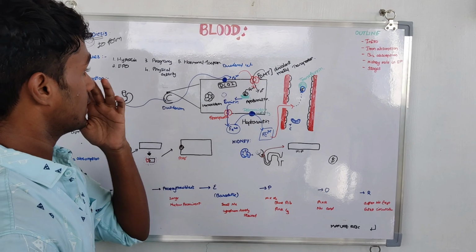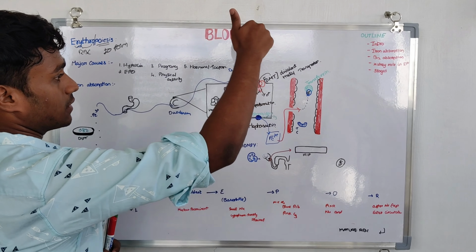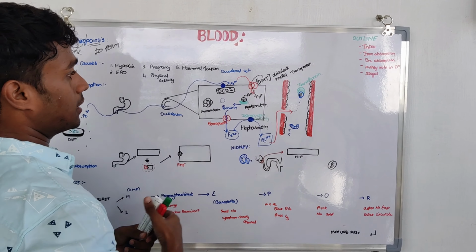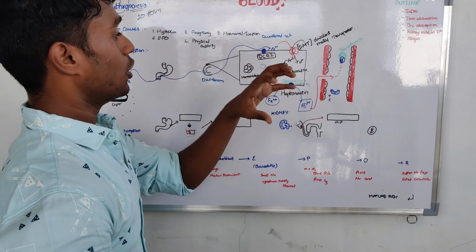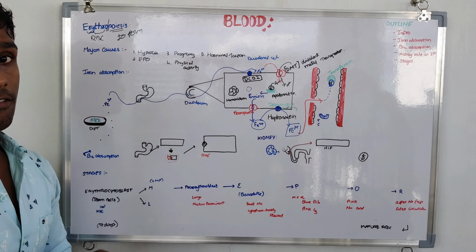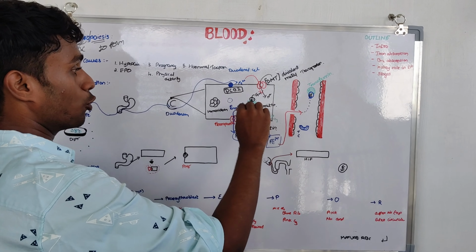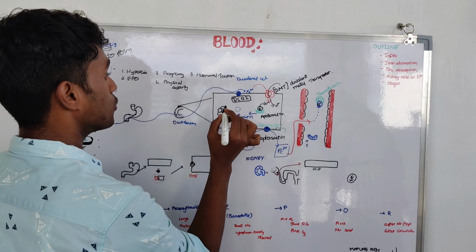Since reduction happens, this is done by iron reductase enzyme. After conversion into Fe2+, it gets inside the cell with the help of the divalent metal transporter. Fe2+ is not supposed to be in free form, so it gets attached to apoferritin, then converted into ferritin. The ferritin is accumulated to form hemosiderin.